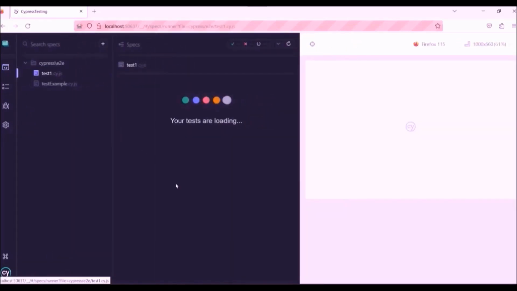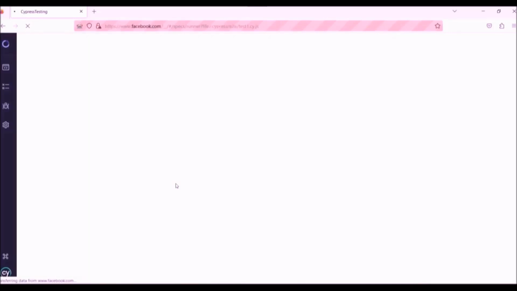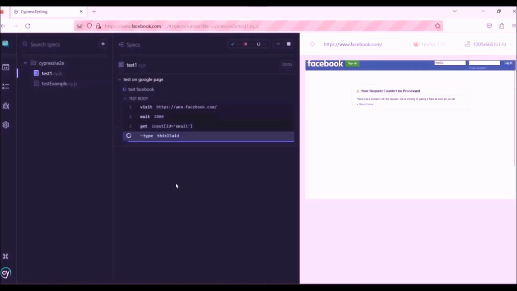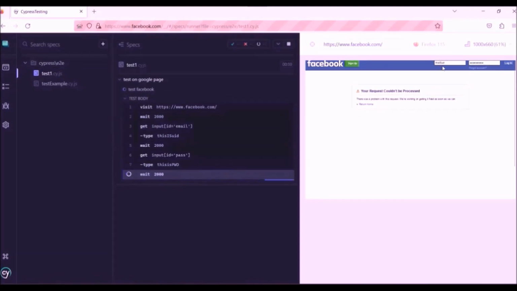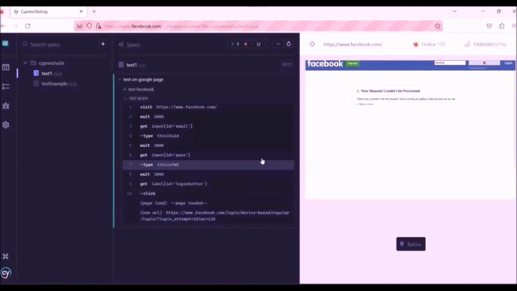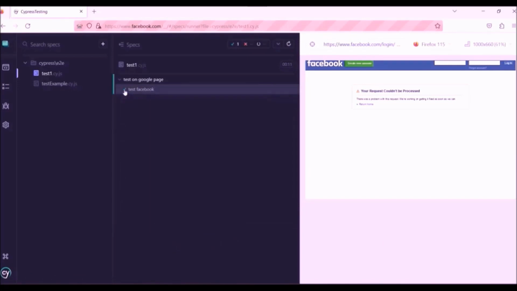So it is opening the browser and Facebook, and it entered the user ID, password, and clicked login. And that's all. Actually that's all. The test case completed and it passed.